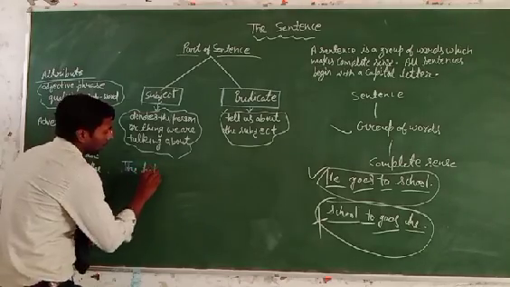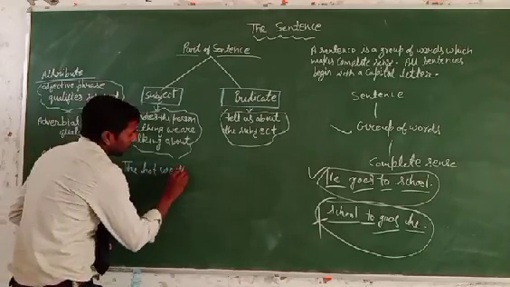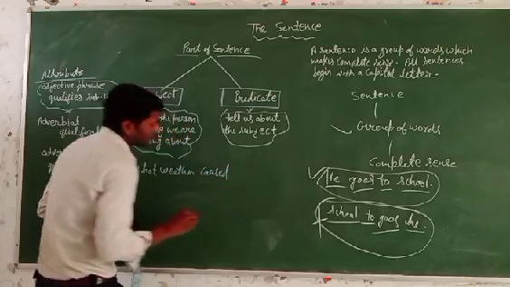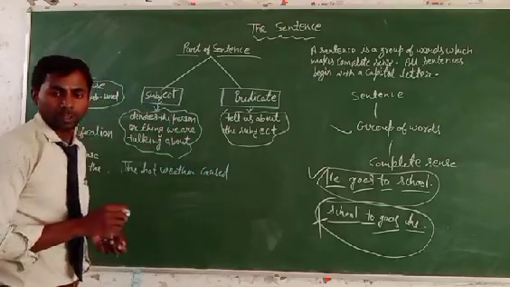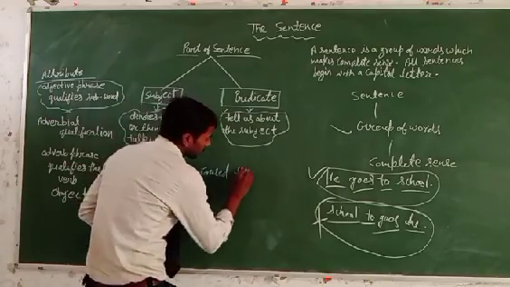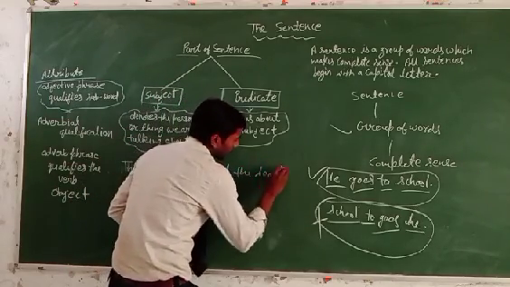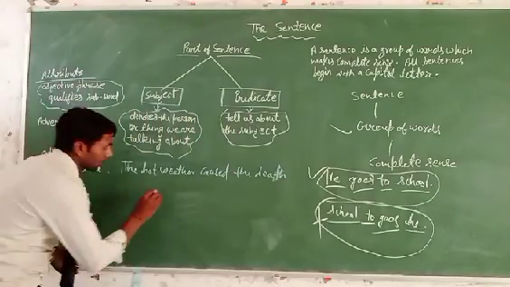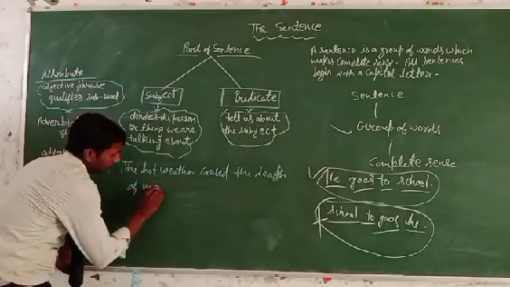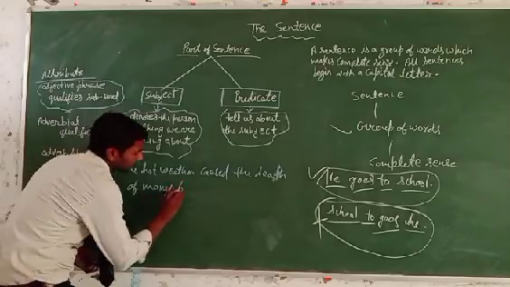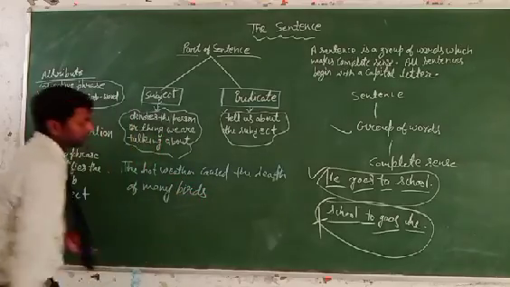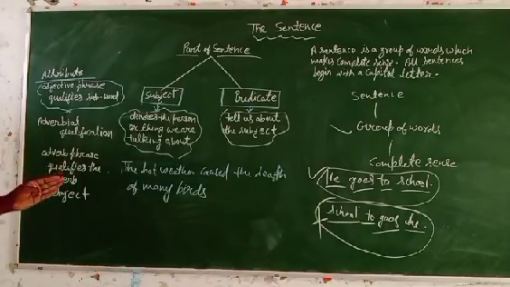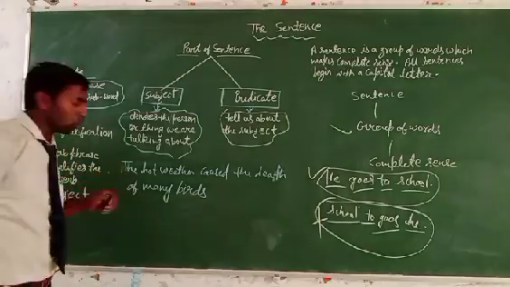The hot weather caused the death of many birds. Okay, first you divide this sentence into two parts.